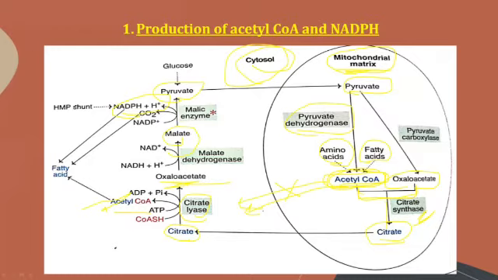We all know that NADPH can also be synthesized from the HMP shunt, which is also known as PPP, that means pentose phosphate pathway. This pathway is also responsible for synthesis of NADPH. Therefore, you can see the prerequisites are ready to go for the synthesis of fatty acid.